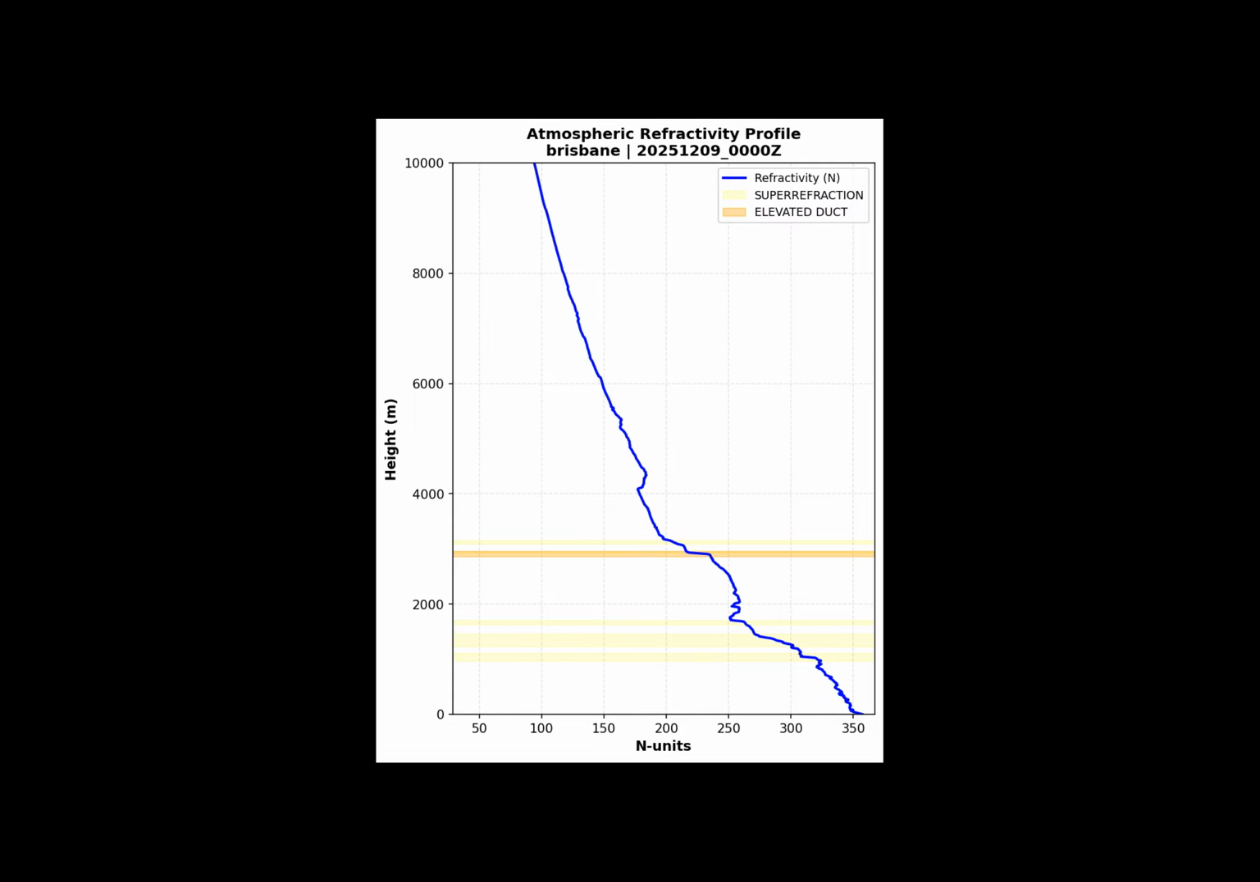We can see elevated duct conditions between about 1200 and 1600 meters, indicated by the orange shading. This represents a layer where radar beams can propagate abnormally, which meteorologists call ducting. Below this, we have superrefraction zones shown in pale yellow between about 1000 and 1500 meters. These stability features don't directly impact convection but are signatures of the temperature and moisture structure. The relatively smooth refractivity curve through mid-levels indicates no strong stable layers that would suppress updrafts.